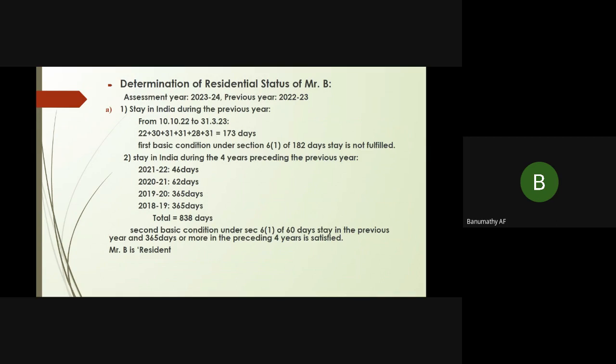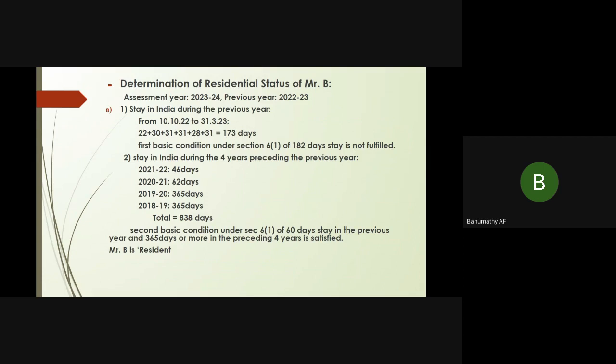Stay in India during 4 years preceding the previous year. In the previous year, he should stay for 60 days or more. That is satisfied because he stayed in India in the previous year for 173 days. So for the 4 years preceding the previous year, we have to check how long he stayed. In 2021-22, he stayed for 46 days. In 2021, he stayed for 62 days.